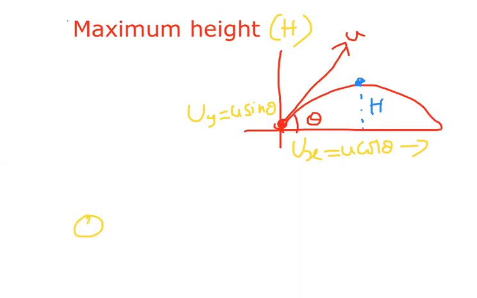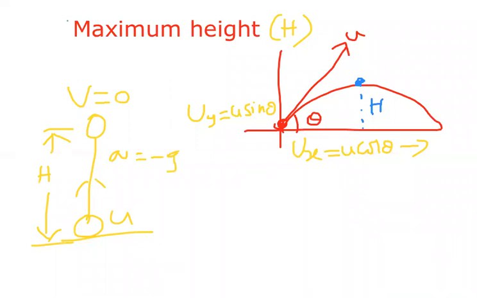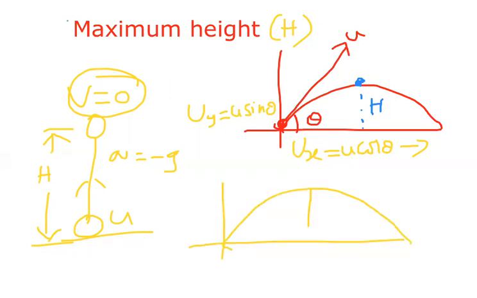Remember beta, generally whenever your body is projected vertically upward with a velocity u, at maximum height the velocity will become 0. Here it is projected up, a equal to minus g. At maximum height velocity is 0 when vertically projected upward. So here also, at maximum height the vertical velocity will become 0. There will be only horizontal velocity at that instant, that horizontal velocity is u cos theta.